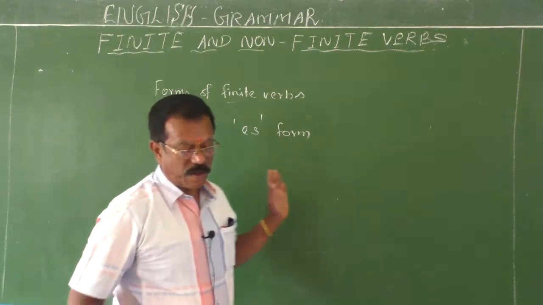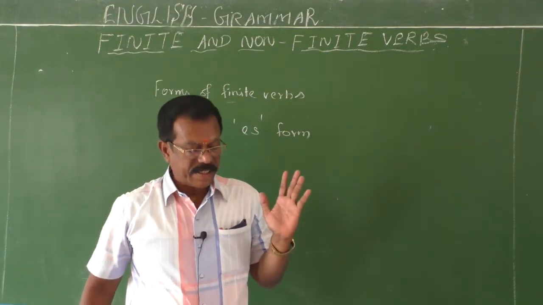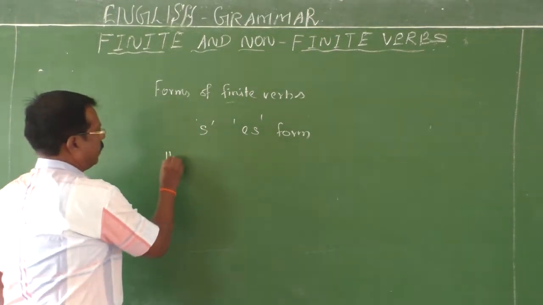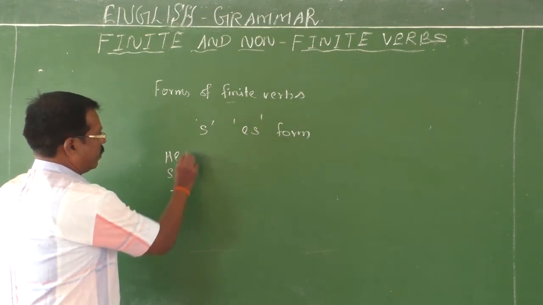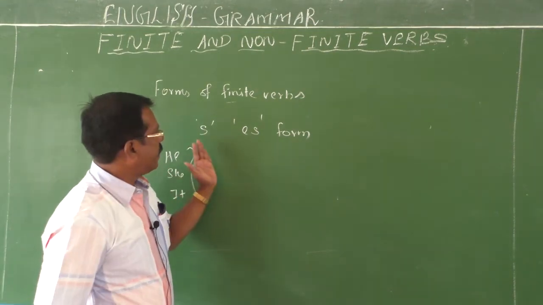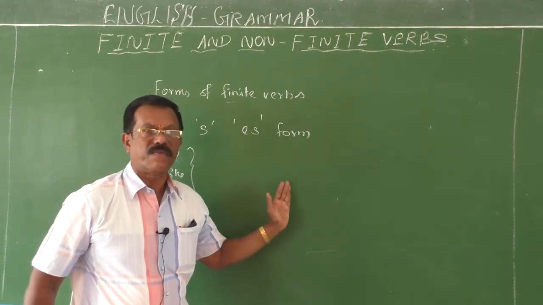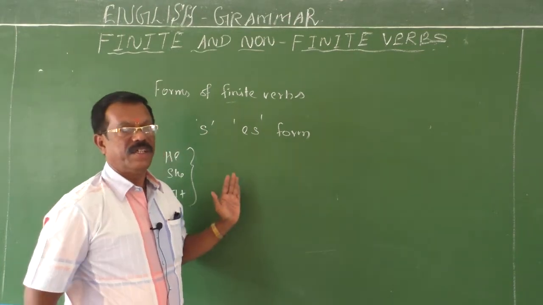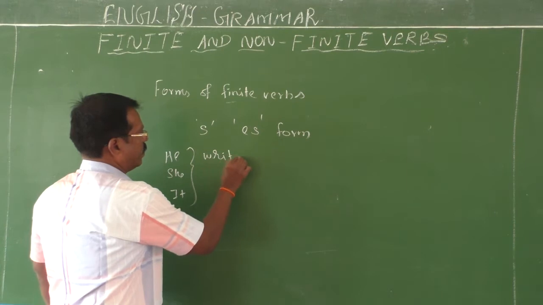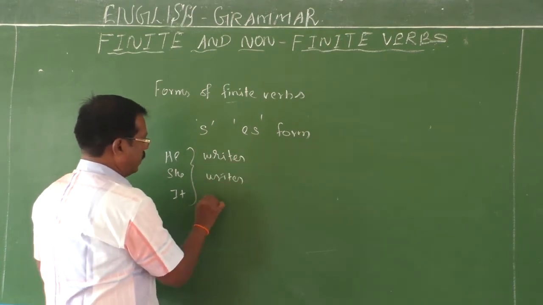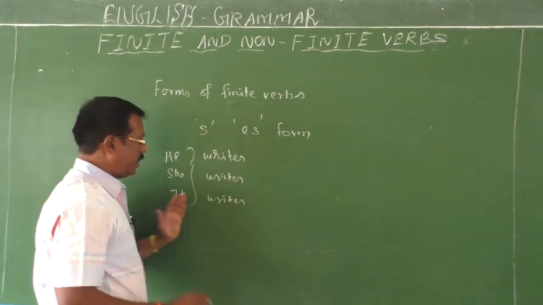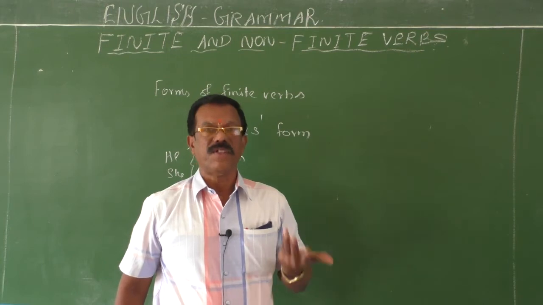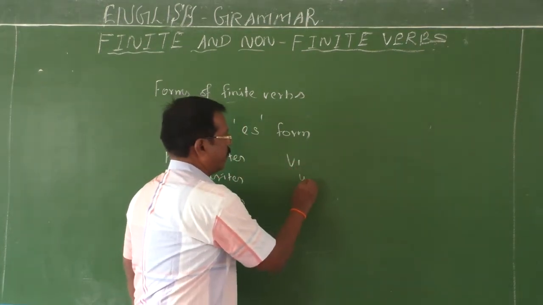Usually this s or es form indicates the time in the present, and they are used always with the third person singular: he, she, it. So they are called third person singular. This s or es form always shows the present tense. He writes. She writes. It writes. He runs. She runs. It runs. If we use a plural subject, then you have to change it to the plural form, that is the base form V1.